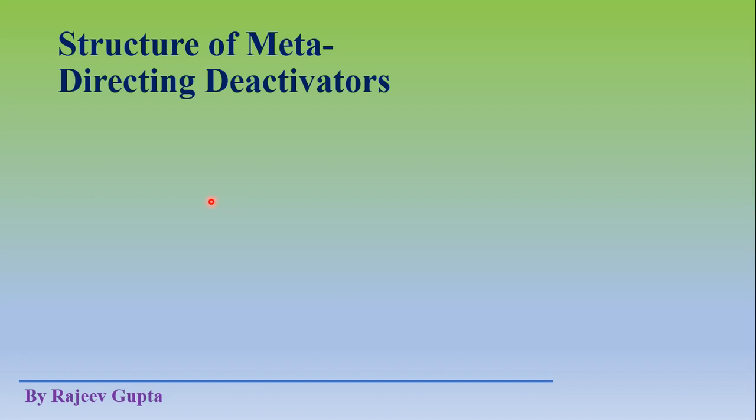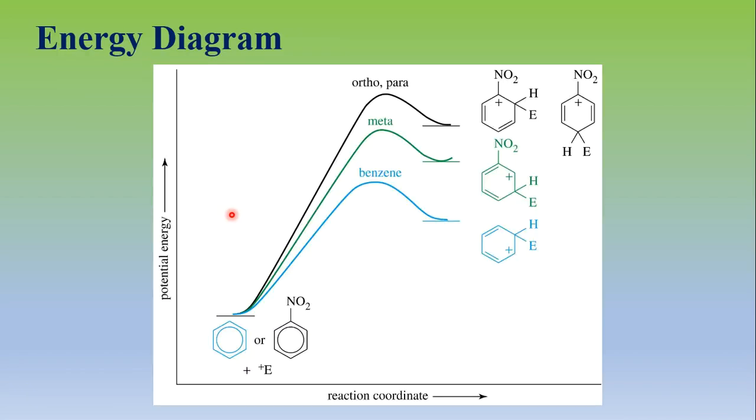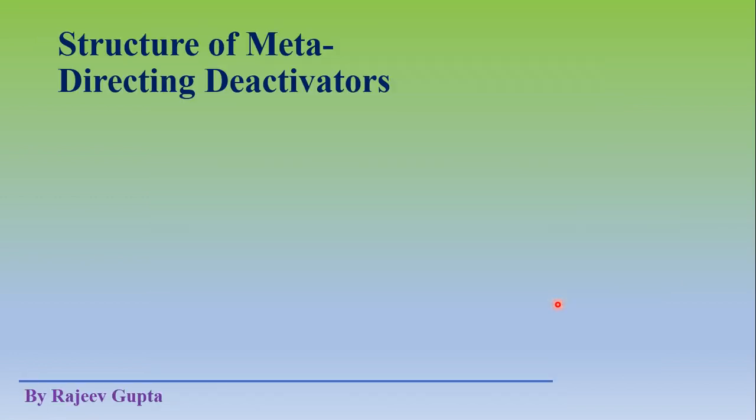Now what is the structure of meta directing deactivators? See, here the reaction process will be the same. In the first step, as we have seen for benzene, toluene and others, we make the intermediate sigma complex, and then in the second step we get the product by removal of this hydrogen atom as an H plus ion and completion of the aromaticity of the system. So the reaction mechanism is the same.